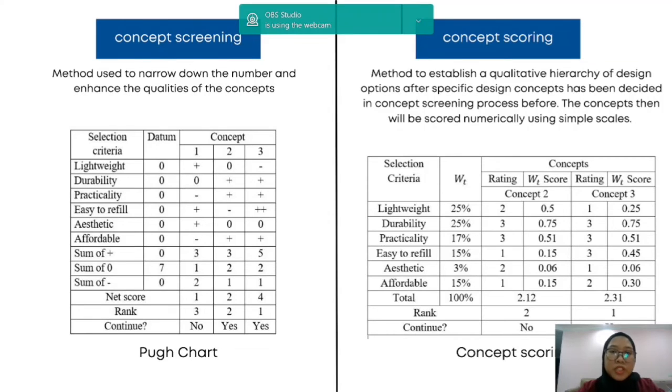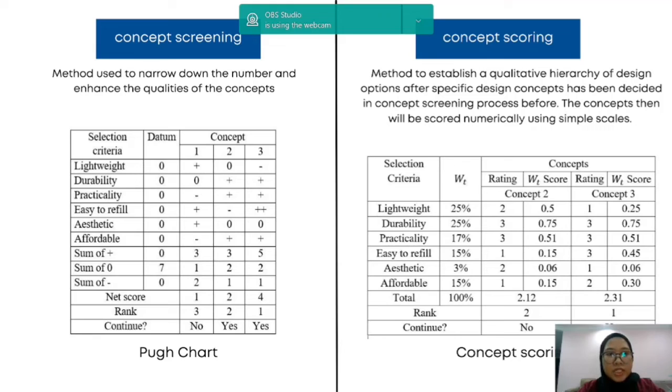Concept evaluation is also divided into another 2 parts, which are concept screening and concept scoring. Concept screening is a method used to narrow down the number and enhance the quality of the concepts. In this part, we use a screening chart where the most crucial criteria will be selected for our device, and the criteria are lightweight, durability, practicality, easy to refill, aesthetic, and affordable. All of these concepts will be given marks based on the sign plus, 0 or minus, and then the net score will be calculated, rank will be given, and then we will decide either to continue with the concept or not.